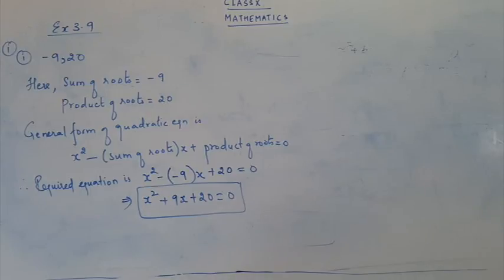Is the sum clear to children? So we have completed the first sum. So what's the answer? X square plus 9x plus 20.